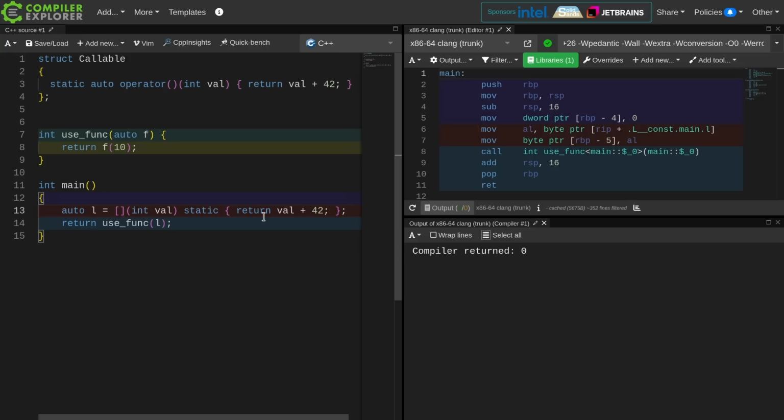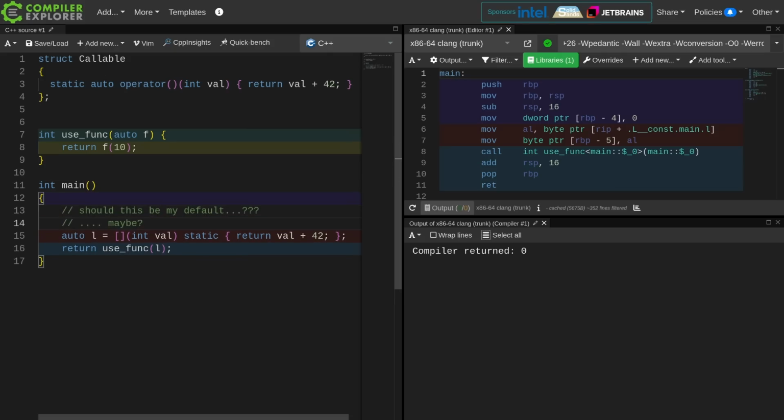Hopefully this made some sense and it made you think, should static be the default for when I am creating a captureless lambda? And the answer would be maybe. Something for you to consider and think about. You're definitely conveying more information about the nature of your lambda here to the reader of your code and to the compiler. I don't know.